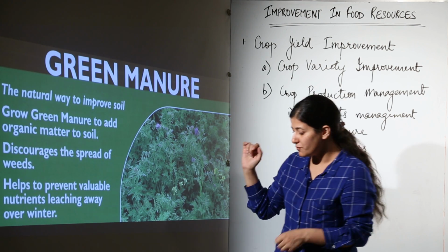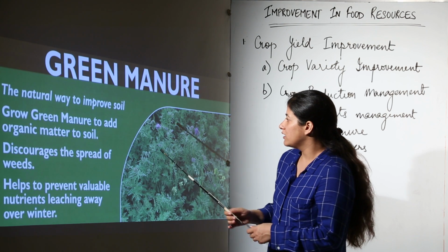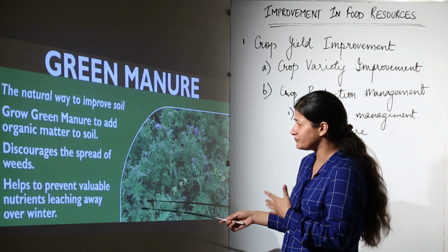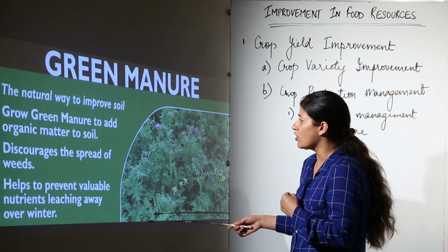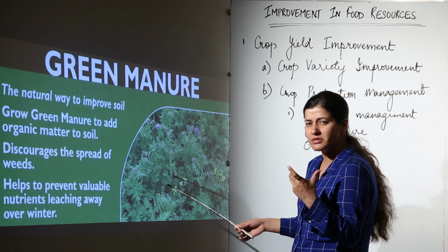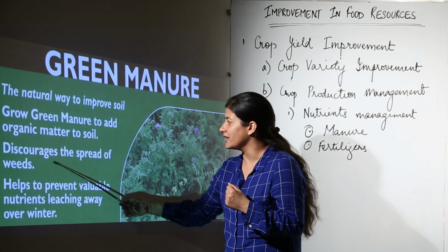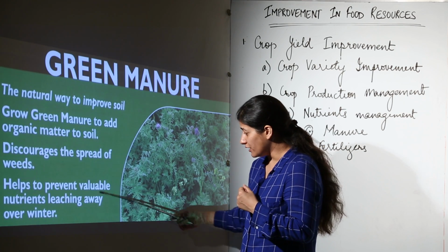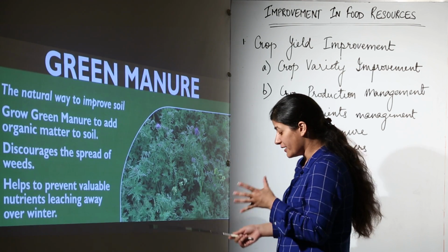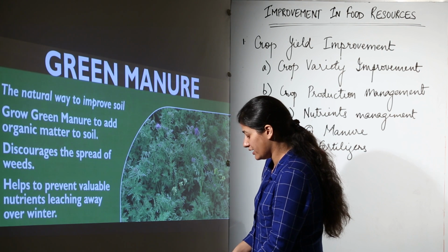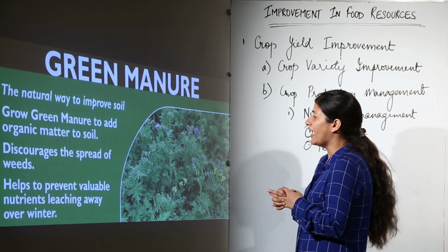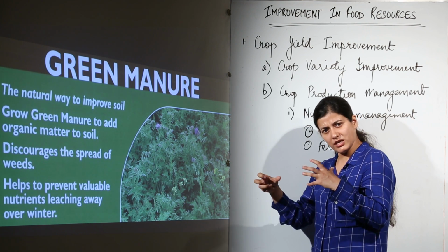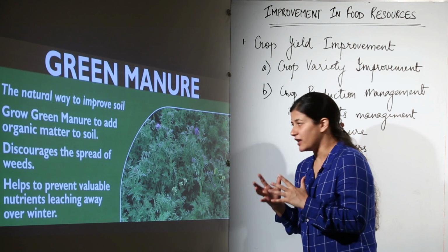The natural way to improve soil is green manure. This is a sort of description where it is telling what is the use of green manure. Now you must be knowing sun hemp is a weed, so it discourages the spread of weeds, it helps to prevent valuable nutrients leaching away over winter, especially in the areas where there is enough snowfall and the plants dry up. It is a better way to use those resources, those weeds, in the form of green manure.